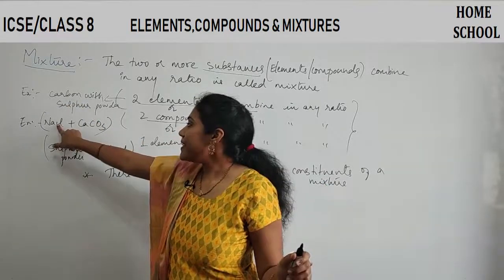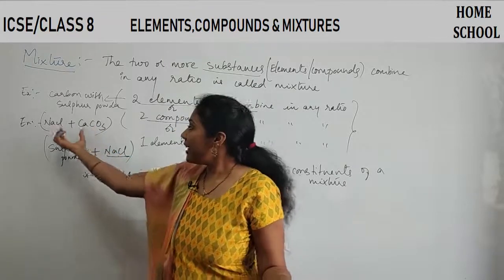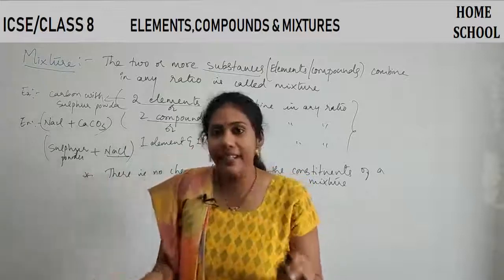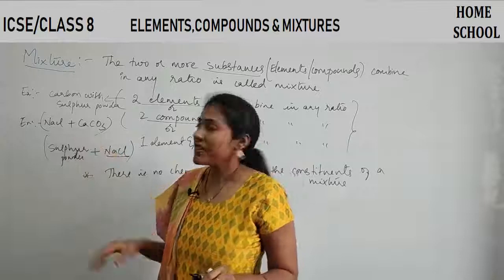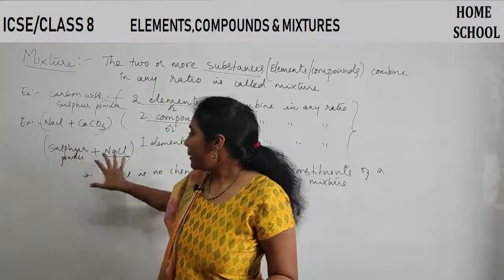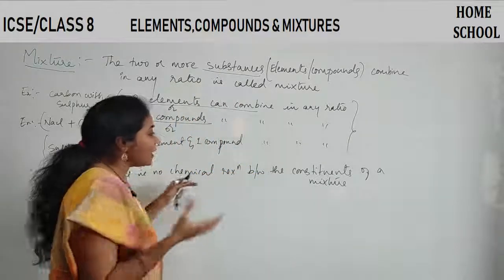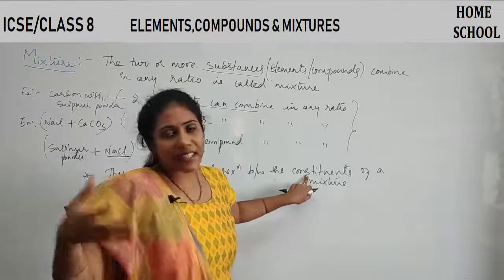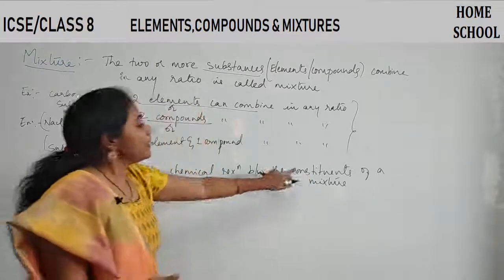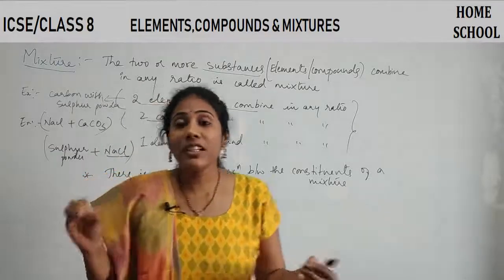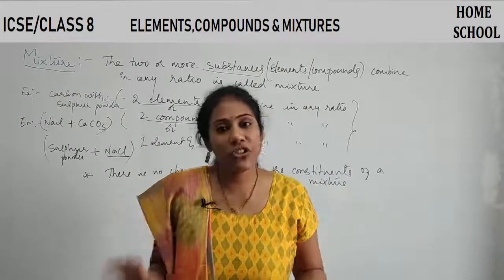When I combine NaCl powder with calcium carbonate, these are two compounds, there are no attractions between them, they are just present like that. You will never observe a chemical reaction between these two compounds. Similarly, when I combine one element and one compound, you don't observe any chemical reaction. So, a mixture has constituents. Constituents can be elements, compounds, or anything. Between the constituent particles, you will never observe a chemical reaction. So, this is one major characteristic of a mixture.